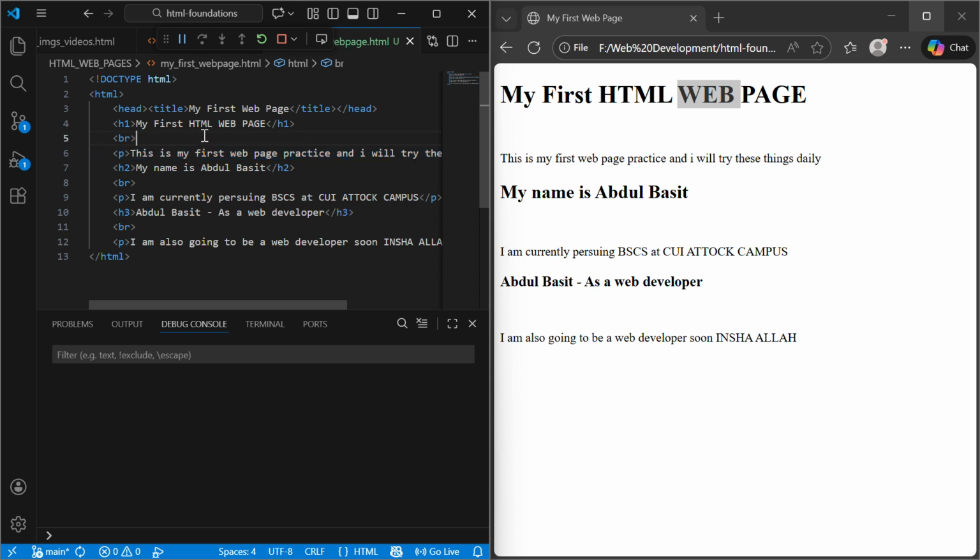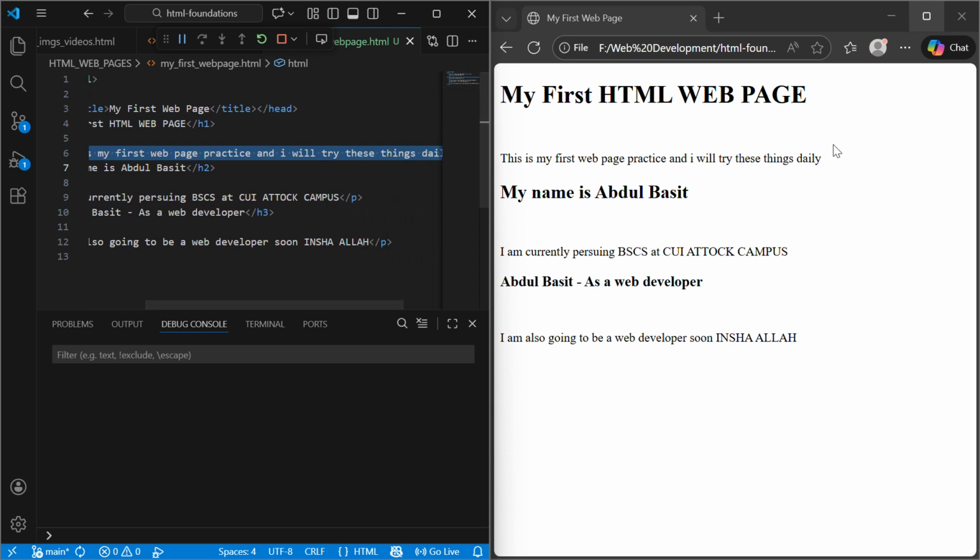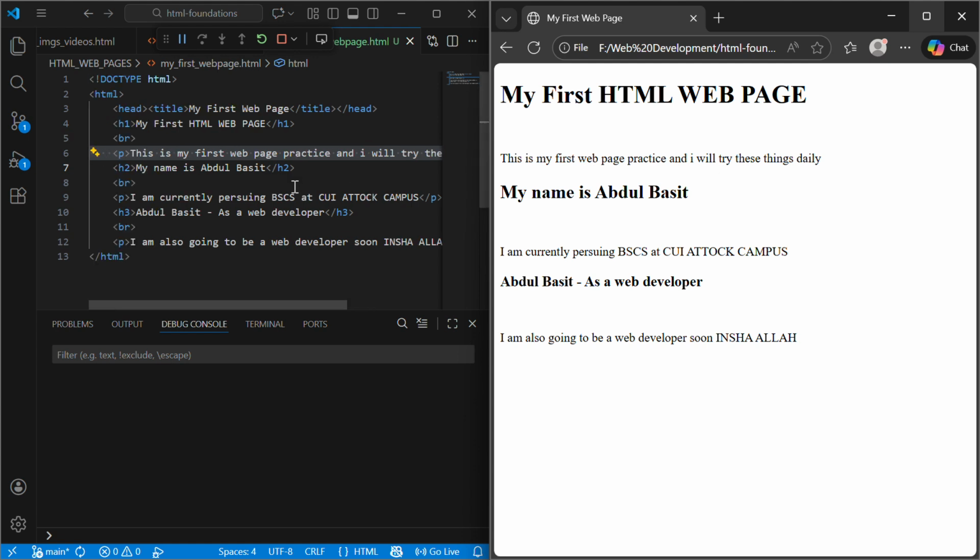After heading one there is some space, which I included as break. And the sixth line, this is my first web page, is showing here. After that heading 2, which is smaller in size than heading 1, and after that a break, and I am currently pursuing BSCS. And after heading 3, it's Abdul Basit as a web developer, and the paragraph. So that's how I made my first web page.